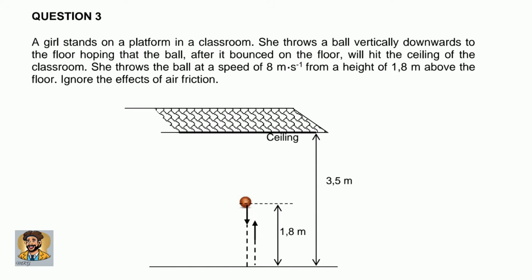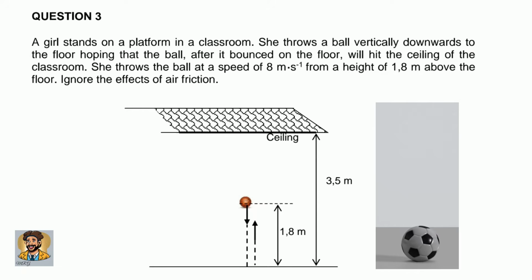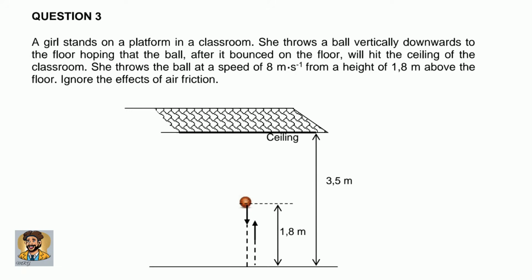The question says, a girl stands on a platform in a classroom. She throws a ball vertically down to the floor, hoping that the ball, after it bounces on the floor, will hit the ceiling of the classroom. She throws the ball at a speed of 8 meters per second. It's important that this is the initial speed of the ball: initial speed is equal to 8 meters per second, and it is downward. They say from a height of 1.8 meters above the floor. Ignore the effect of friction.